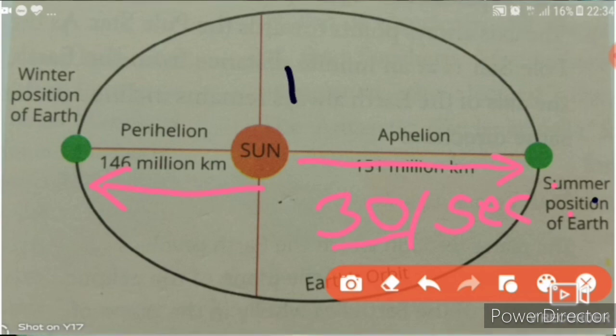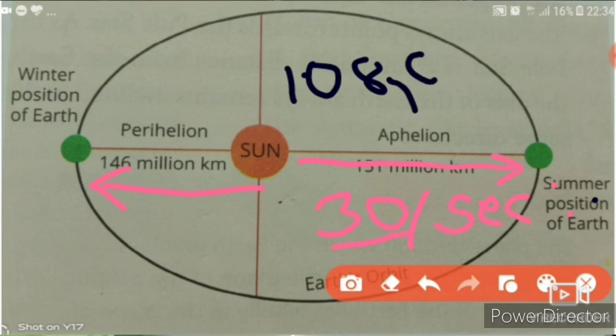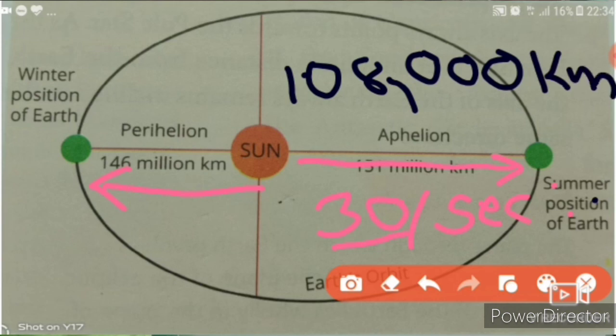In this way, the earth covers a total distance of 940 million kilometers to complete one revolution. So these are the facts today.